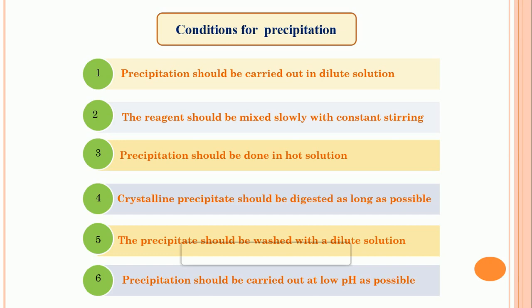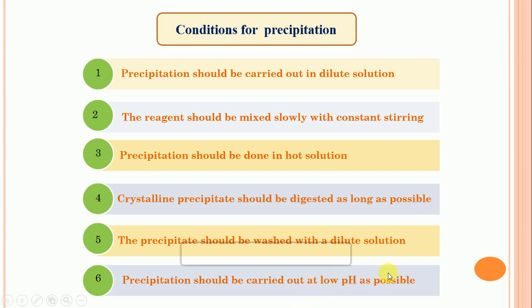Then the next condition: the precipitate should be washed with a dilute solution. So a dilute solution is used for washing purposes. The solvent may be water or may be an organic solvent. Sometimes pure water forms peptization, so use some other solvents that do not contaminate the main precipitate. So use the proper solvent, and that solvent should be dilute.